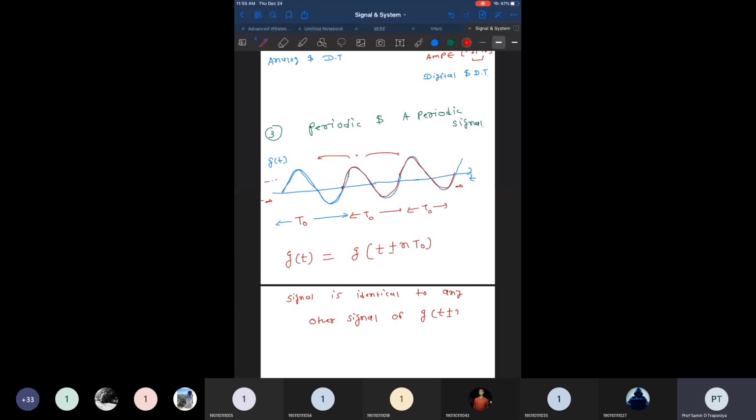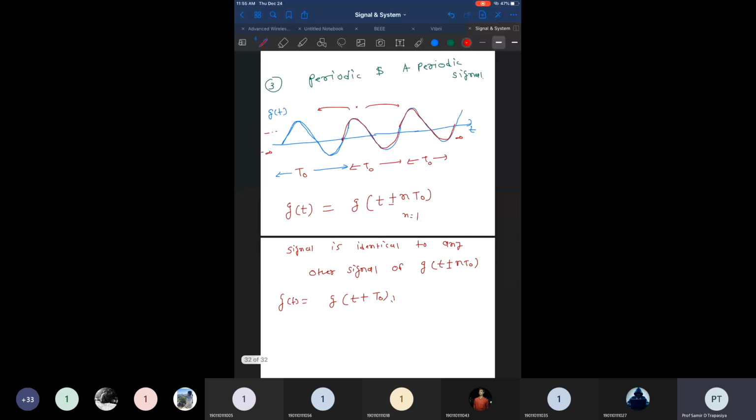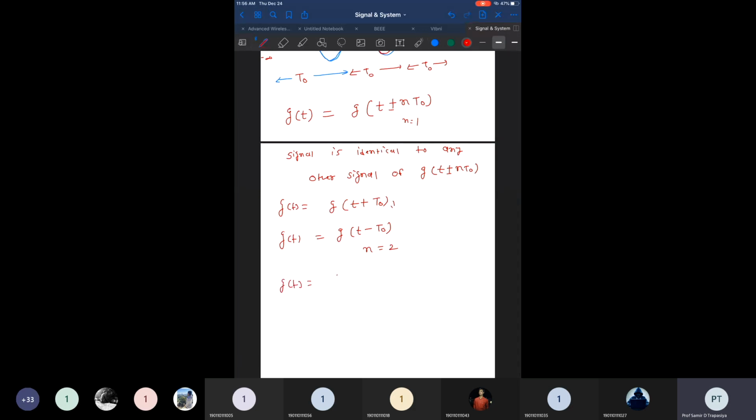nT0 means if I choose n equal to 1, right, then g of t is exactly the same as the earlier cycle. If I choose this signal, then it is exactly similar to this one and this one. That is similar to the signal which is delayed by the same amount. Rather than n equal to 1, if I choose n equal to 2, it means any signal g of t is exactly similar to the signal which is delayed by 2T0, or maybe advanced by 2T0 amount, right?